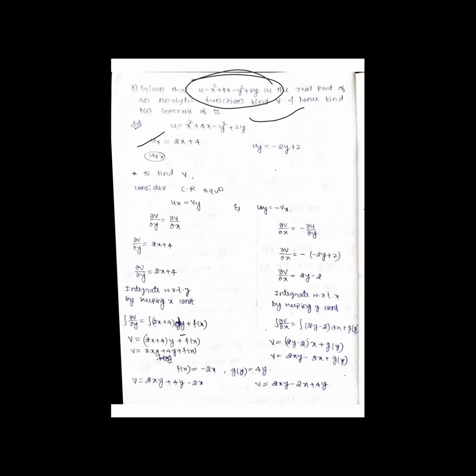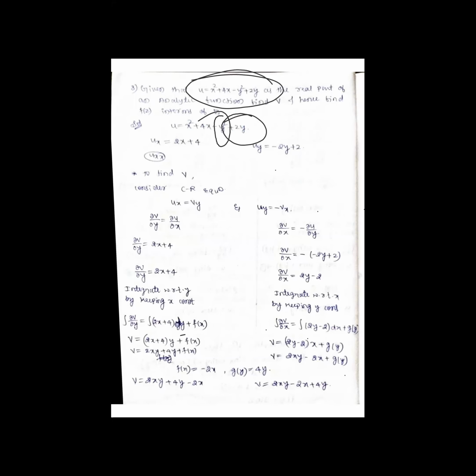Ux means only differentiate with respect to x. X square differentiation is 2x, 4x differentiation is 4, and the rest is 0. Next, coming to uy, only differentiate with respect to y: differentiation of minus y square plus 2y gives minus 2y plus 2. Next, to get v, I have to use the CR equations: ux equal to vy and uy equal to minus vx.